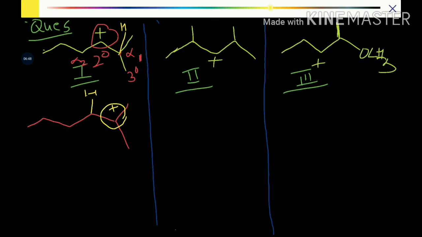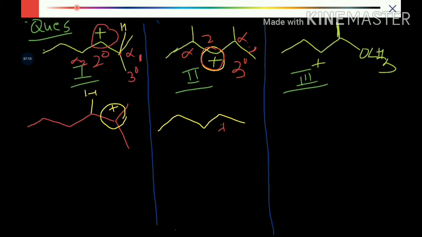In case number 2, again we have a carbocation which is secondary in nature, and we have two alphas. Both the alpha positions are tertiary. Therefore, there are two possibilities. The carbocation can shift to both the alpha positions.